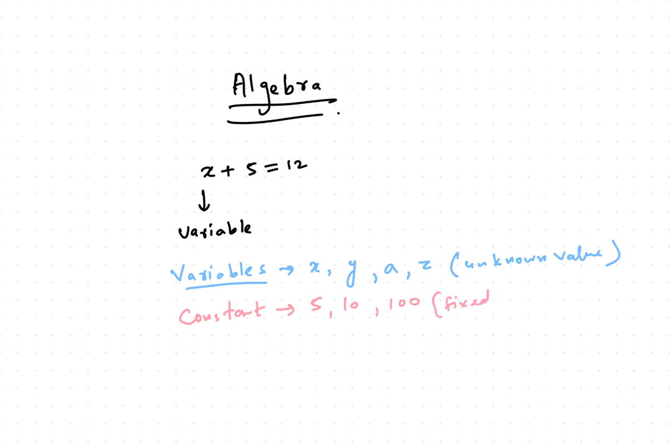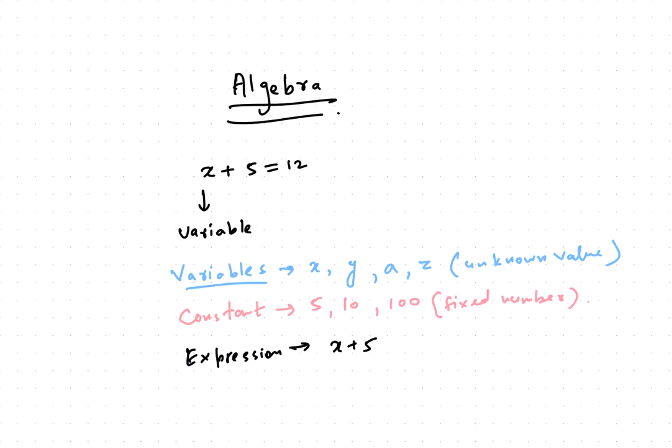Okay, remember that also. Then you have, let's say, expression. What is an expression? Something that you are not equating to anything, and which has numbers and variables in it. x plus 5, 4x, etc., can be expressions.